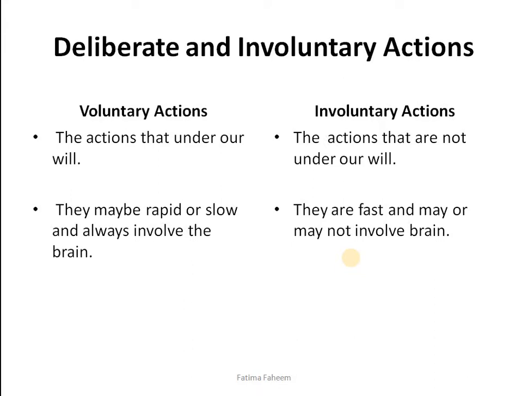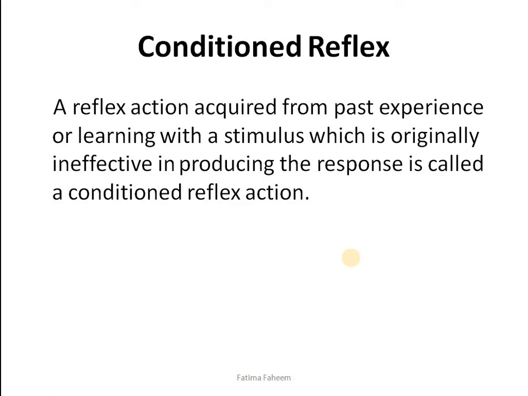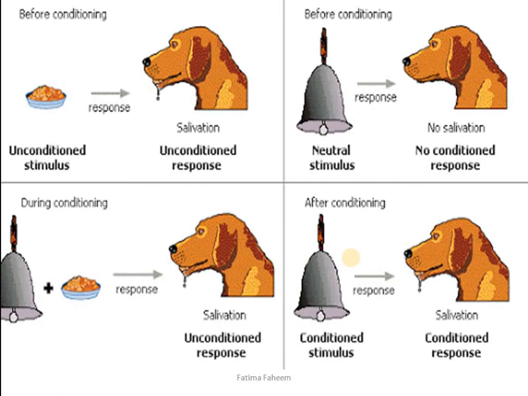Now we have to look upon conditioned reflex, which is actually an action which is acquired from the past experience or learning with a stimulus which is originally ineffective in producing the response. For instance, you can see here that a dog before conditioning is given the food, and at the look of the food, the dog started to produce more saliva.